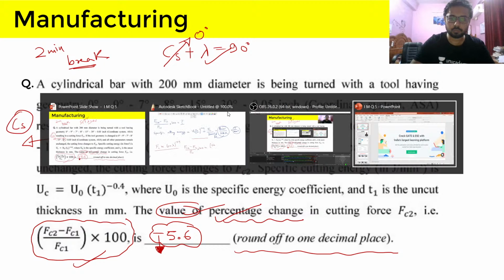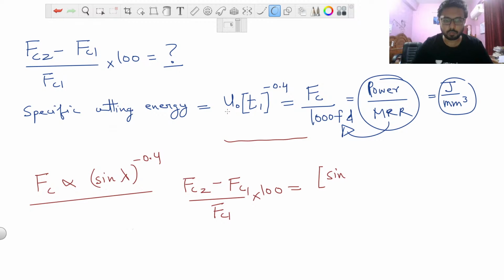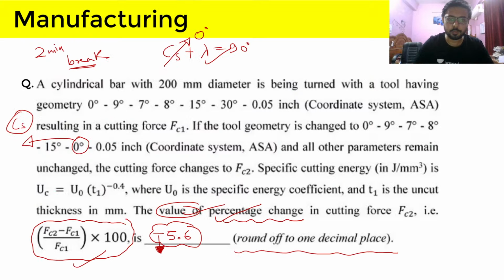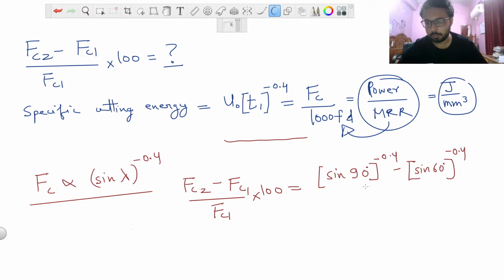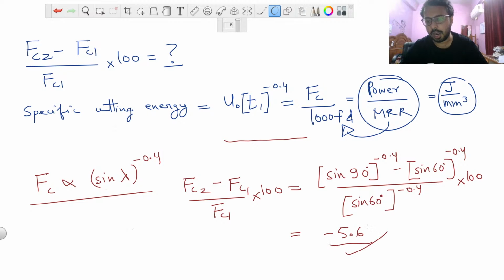So sine 90 degrees raised to the power minus 0.4 minus, in the first case CS is 30 degrees, so the approach angle will be 60 degrees, and we will divide this with FC1, which is again proportional to this, and we will multiply by 100 because that is what is given in the question. So our final answer should come out to be minus 5.6 after rounding off. So that is the answer.